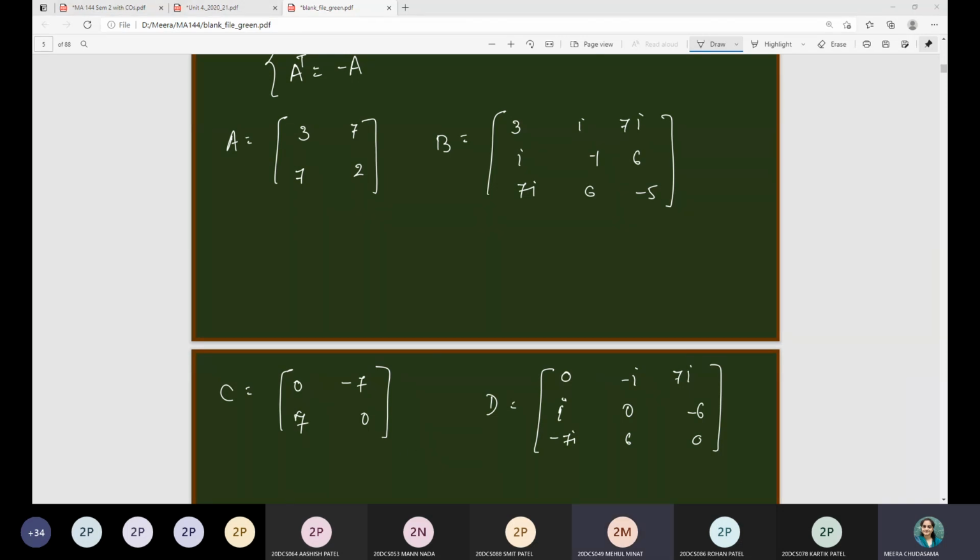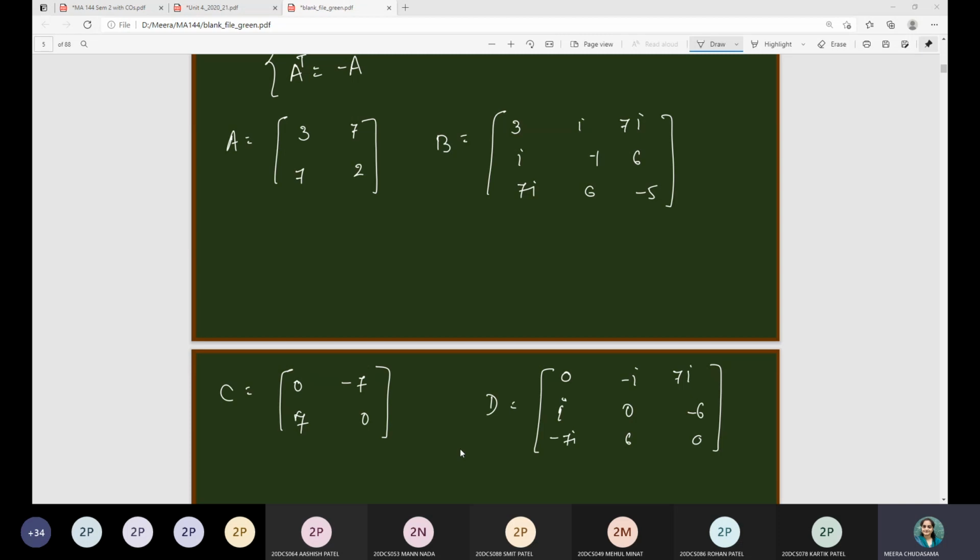A and B are symmetric, C and D are skew symmetric. Okay, what about D? D is skew symmetric. Very good, that is the correct one. Let us see one by one. How many of you are getting this?